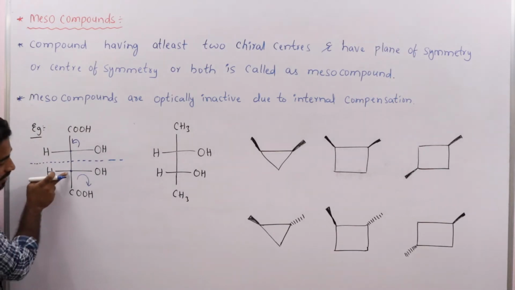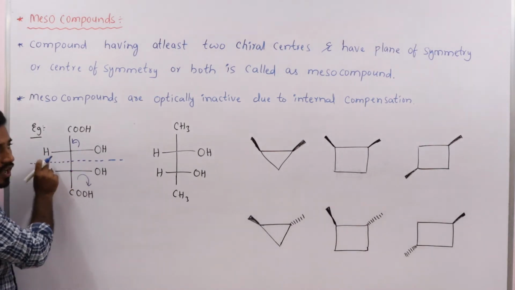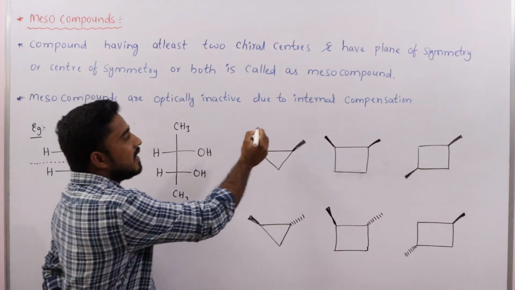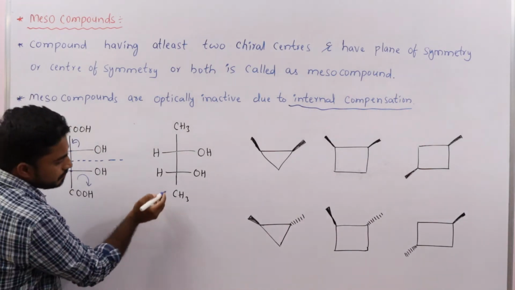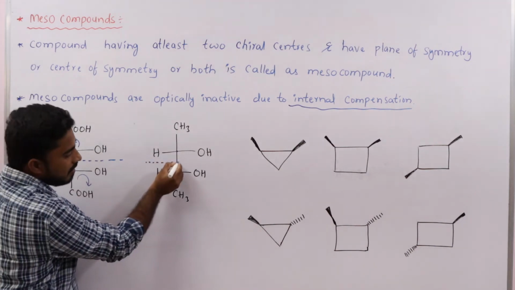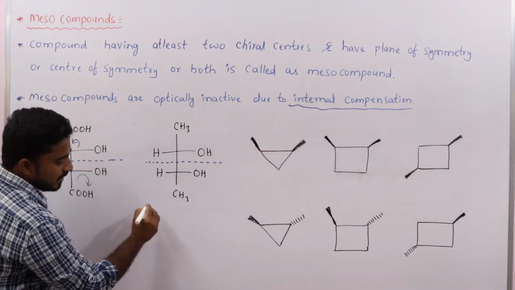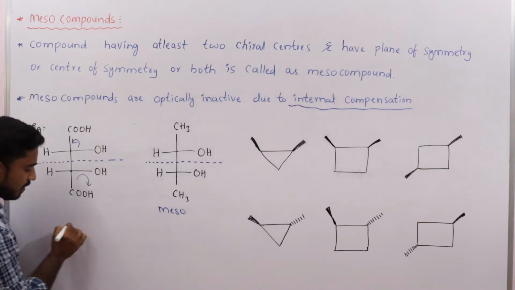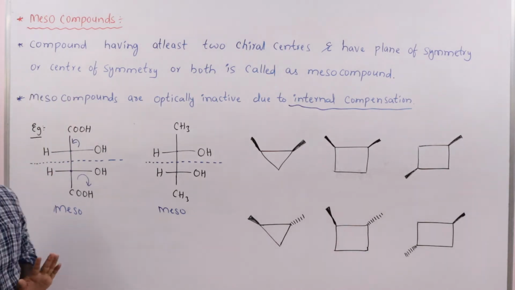Okay, here once again, the lower part rotation of plane polarized light is cancelled by the upper part rotation. That is taking place within the molecule. That's why we are calling it internal compensation. So let us see another example. Here also two chiral centers are present and this molecule contains a plane of symmetry. So that's why this molecule is also a meso compound. So these conditions are very important: at least two chiral centers and plane of symmetry or center of symmetry.